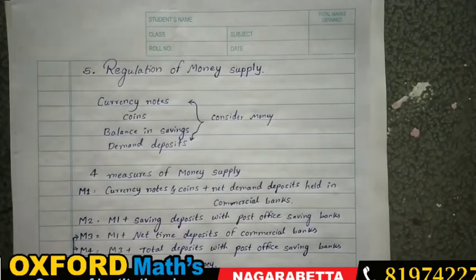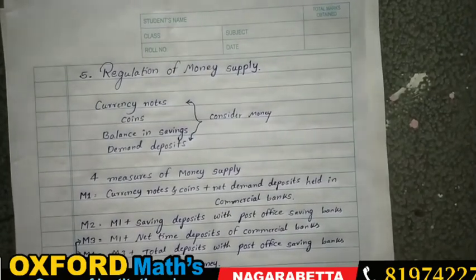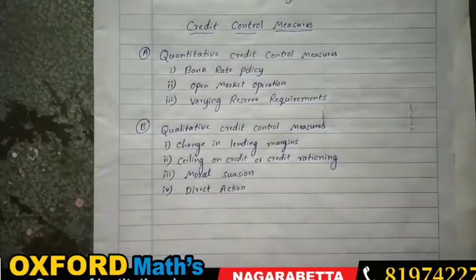So my dear students, now we are going to discuss another content of the lesson topic. It is credit control measures. So what are credit control measures? I told you all the money supply is held under the control of RBI. In that, we are going to divide it into two types. The broadly classified two types are quantitative control measures and qualitative or selective control measures.